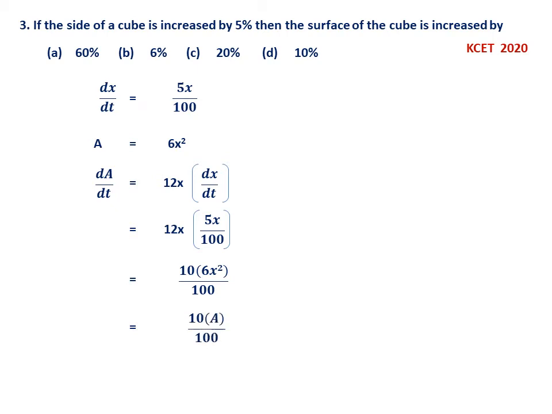6x square is A. Therefore we get 10 into A divided by 100. So here percentage is asked. So this is 10% because 10A by 100. Therefore the option is D. This is the third question.